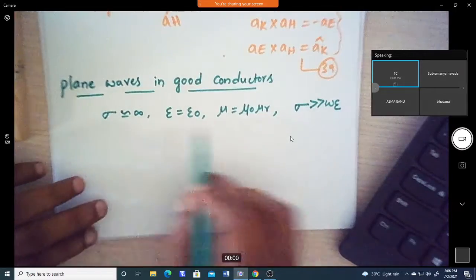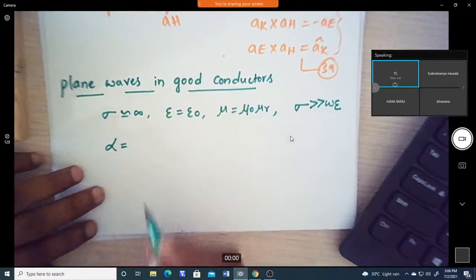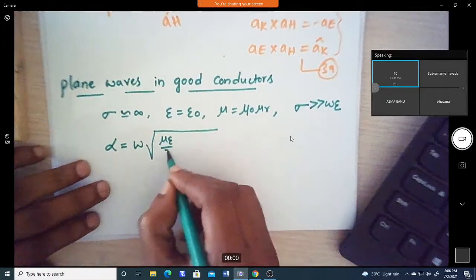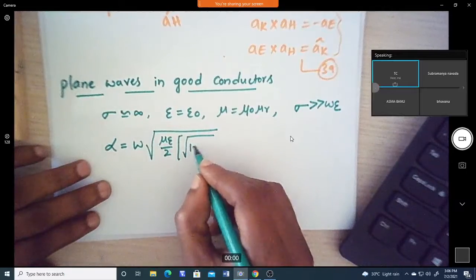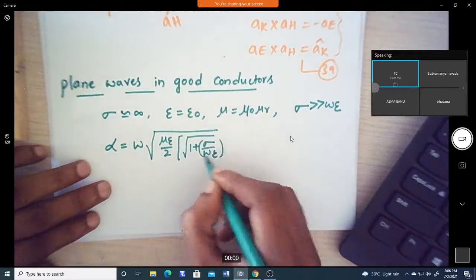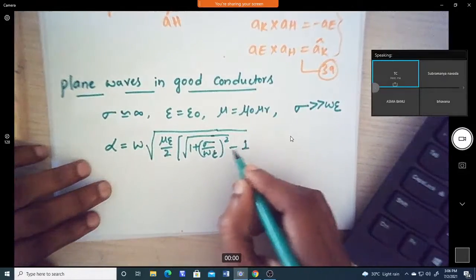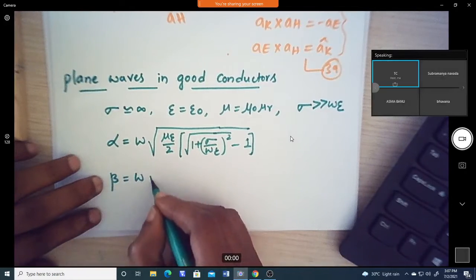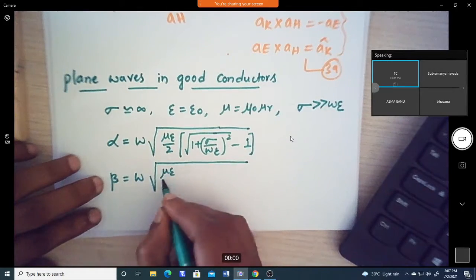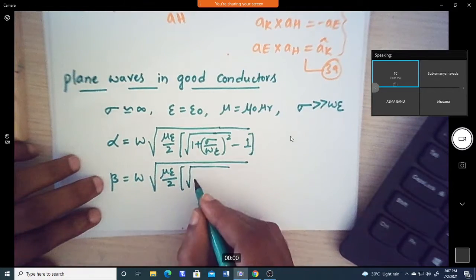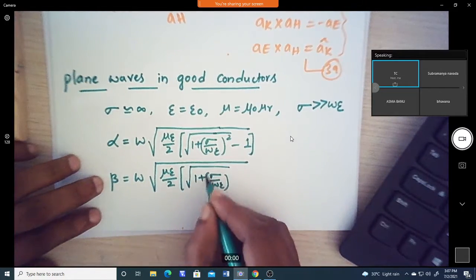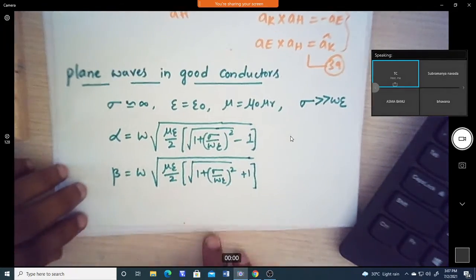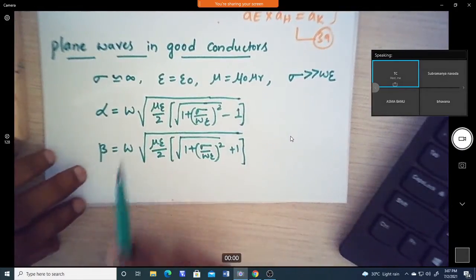Now, we know the equations for alpha and beta. Alpha is equal to omega into square root of mu epsilon by 2, into square root of 1 plus sigma by omega epsilon whole square, minus 1. Similarly, beta is omega into square root of mu epsilon divided by 2, into square root of 1 plus sigma by omega epsilon whole square, plus 1. These are the well known equations of alpha and beta.